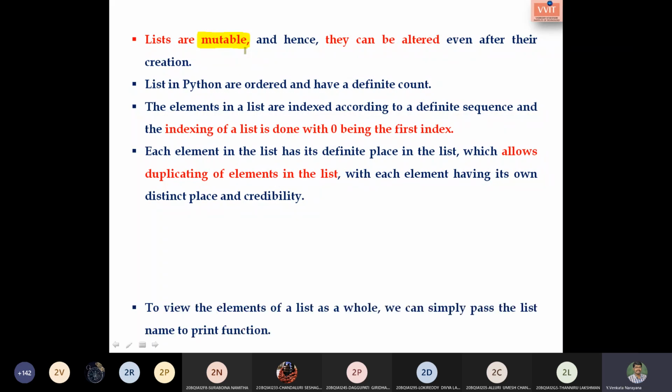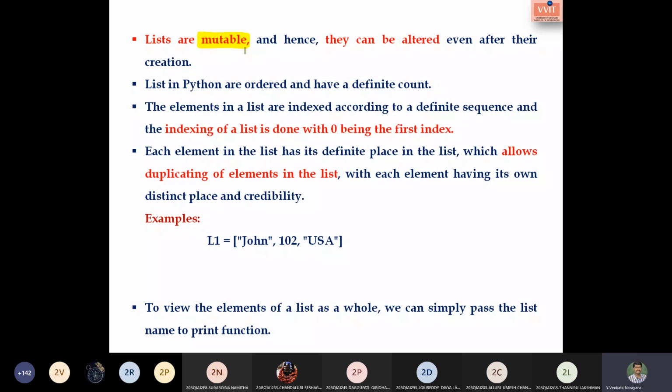Say for example, in order to view each and every list, we just have to pass the entire list to a print function, so that we are able to view the list items. Let us check the examples.